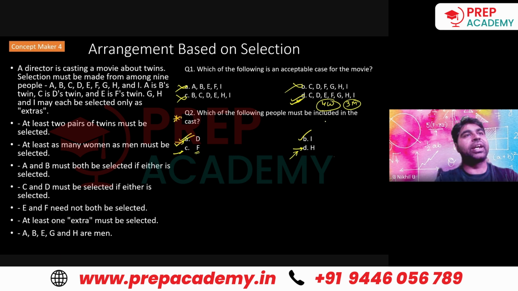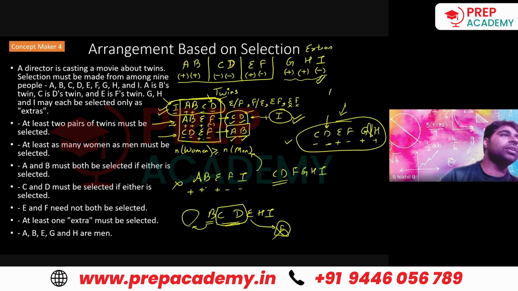Because I not being there is possible in one of the cases, but D not being there is not possible at all. Because even if you take this A, B, E, F case, I have a male, a male, a male, and a female.